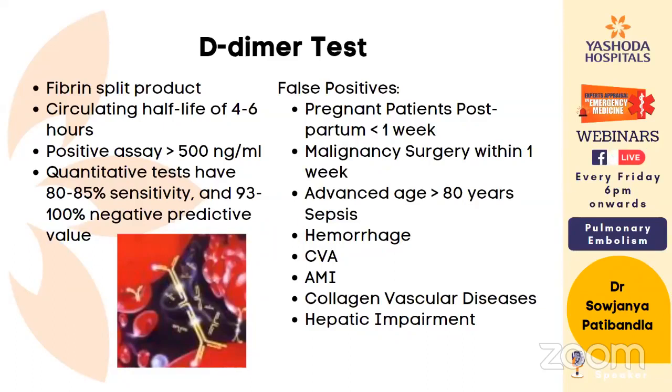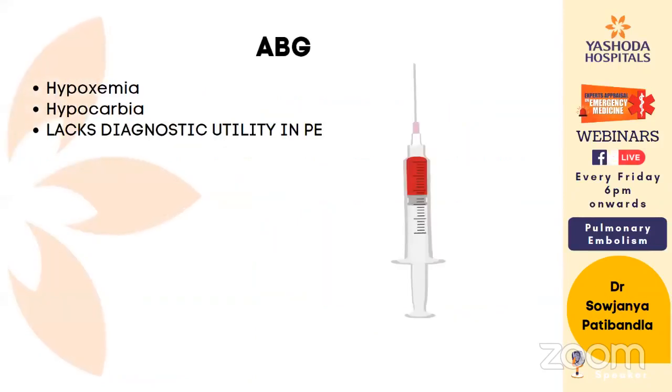Then MRI, contrast enhanced MRI, will help us to identify the findings of the CT scan, and it also helps us to identify the right ventricular function as well. If there is any right ventricular ischemia or necrosis happening, it can be picked up from the MRI contrast.